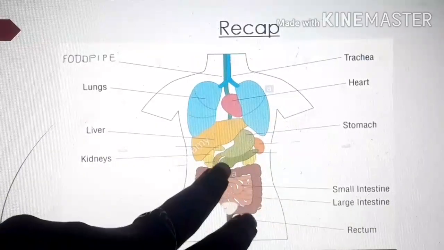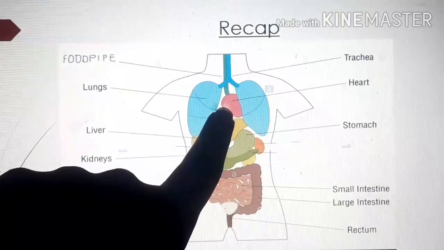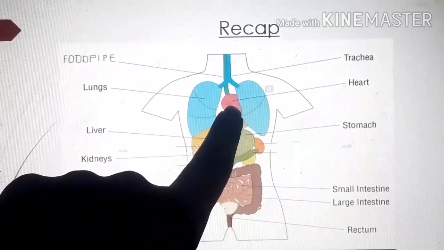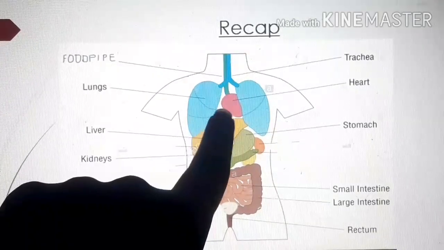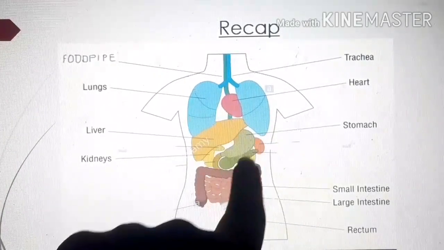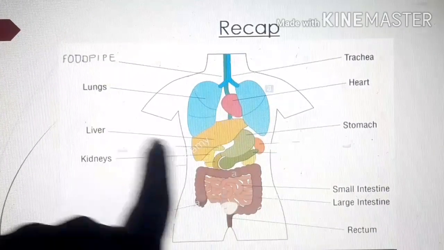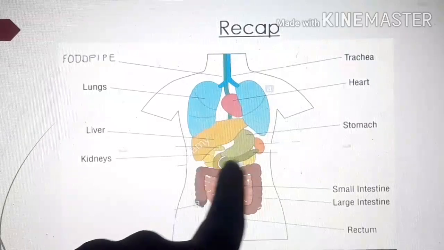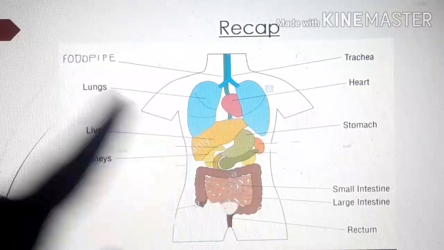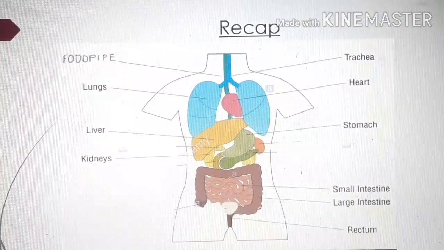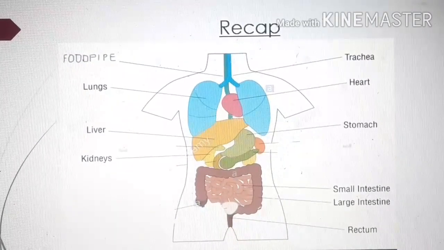Okay. Then children, what is it? Can you see the heart? Red color, where it is placed: between the lungs in the chest, a little to the left. Okay. So this sac-like organ is your stomach. Then can you see the kidneys? The bean shaped organs are your kidneys. The yellow color organs are your kidneys. Okay. Let's move to the next, children.